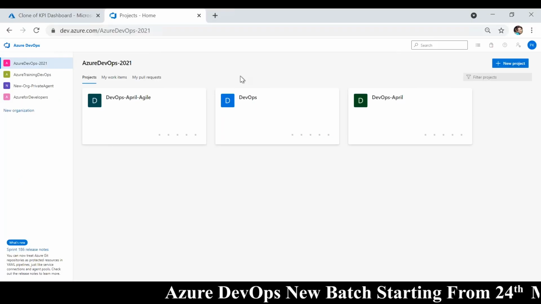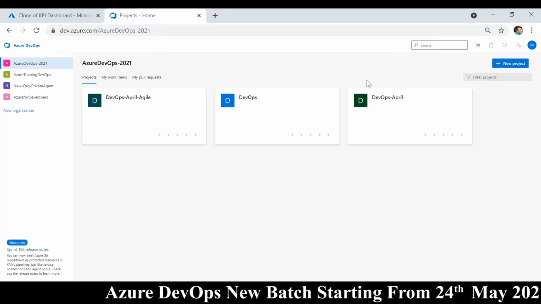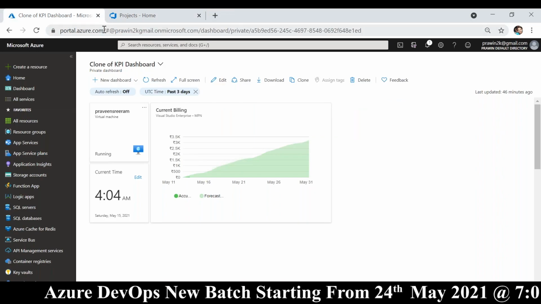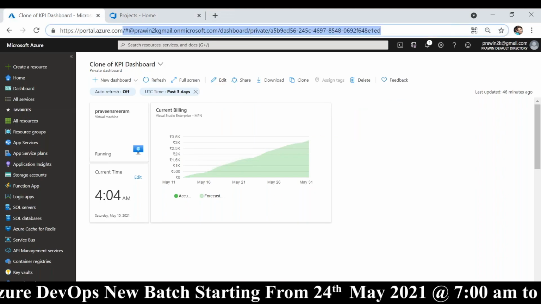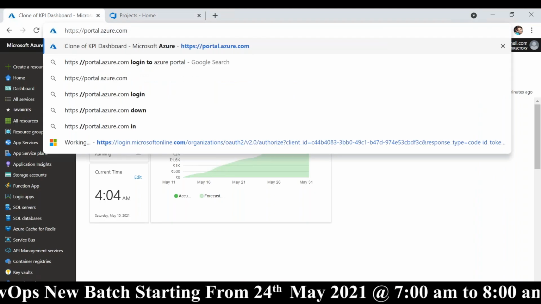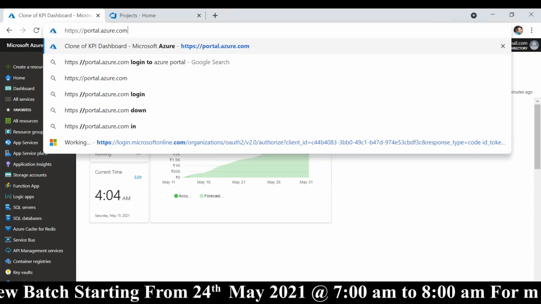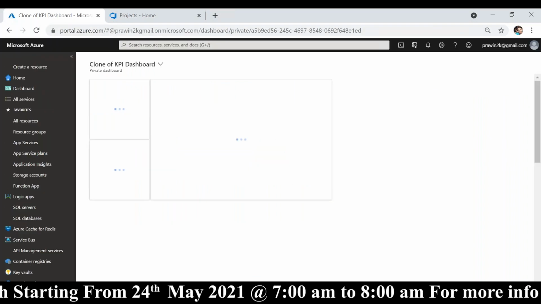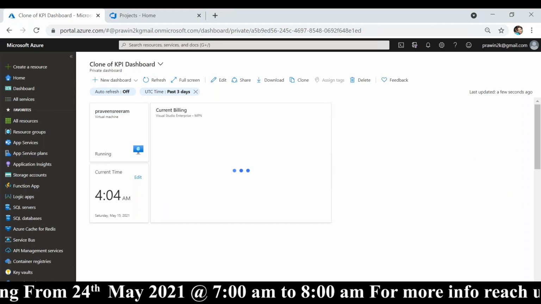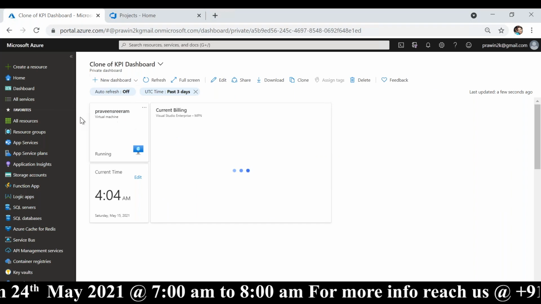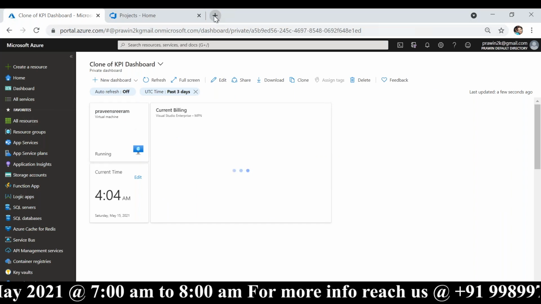So navigate to Azure portal. Portal.azure.com is the URL. I have an account already, so I am logged into the Azure Management Portal.